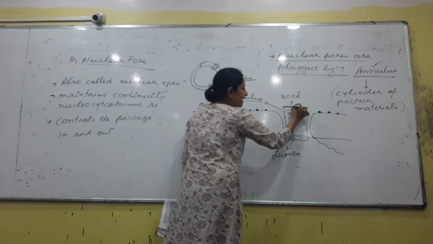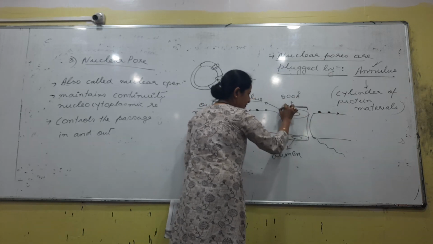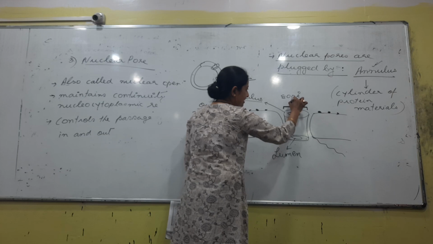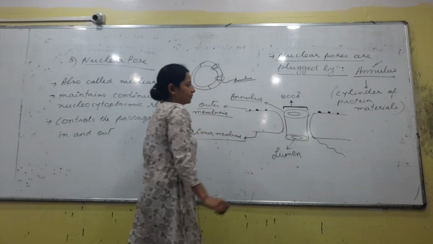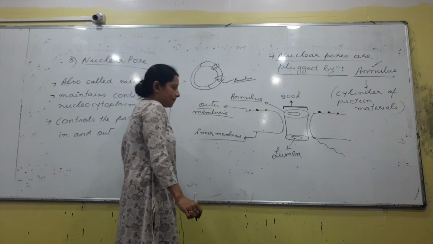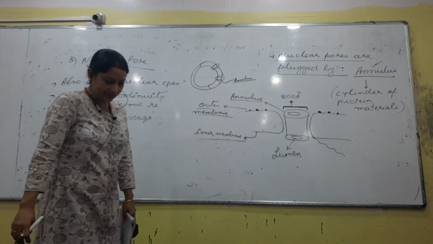Okay, we are talking about the diameter of the annulus. Just listen. The diameter of the annulus is 800 angstrom. Okay?